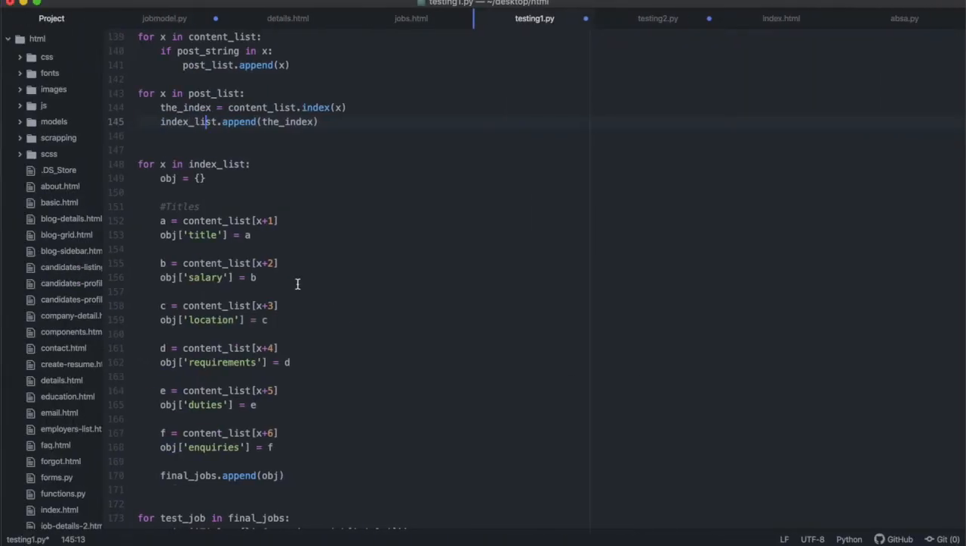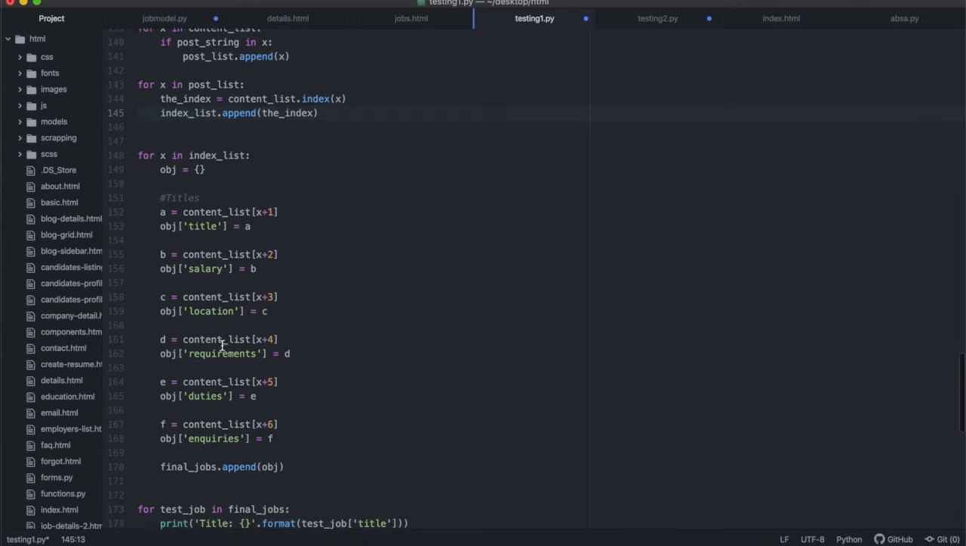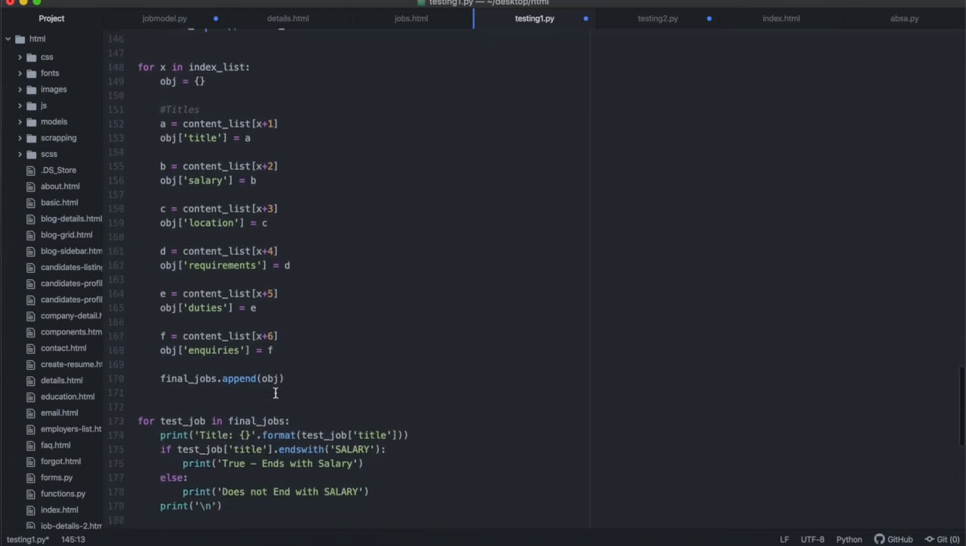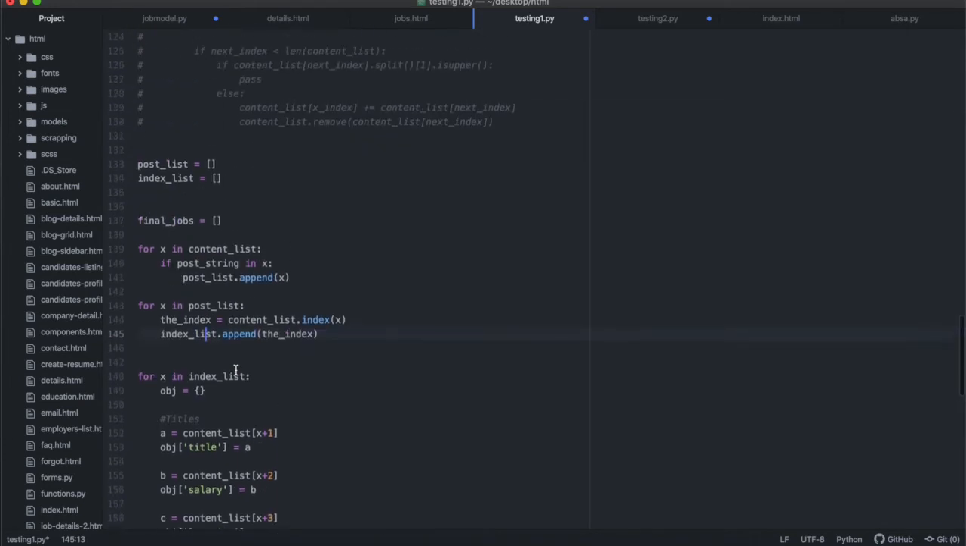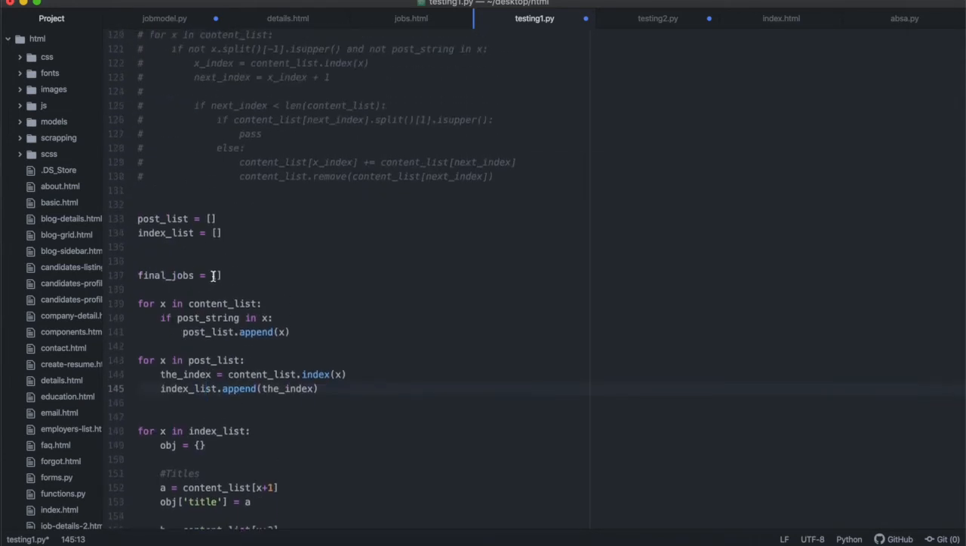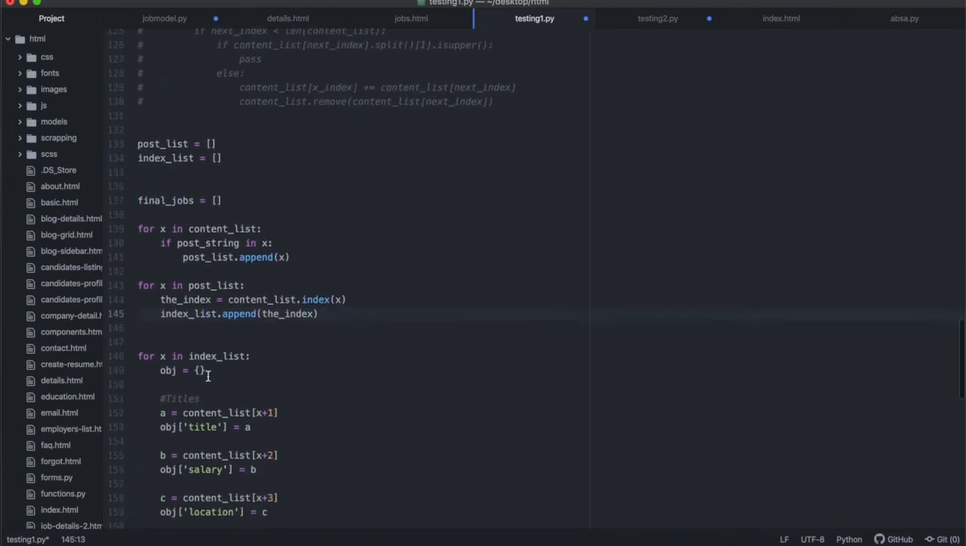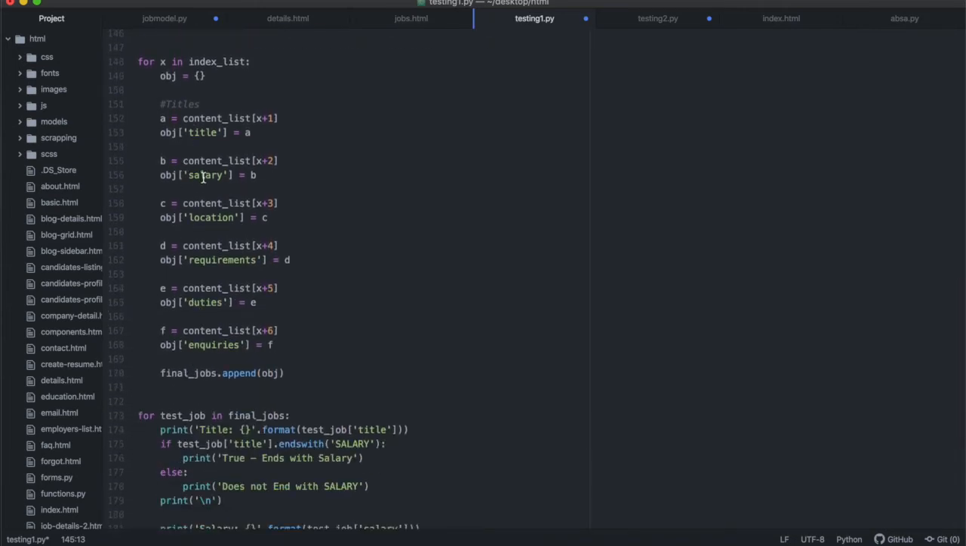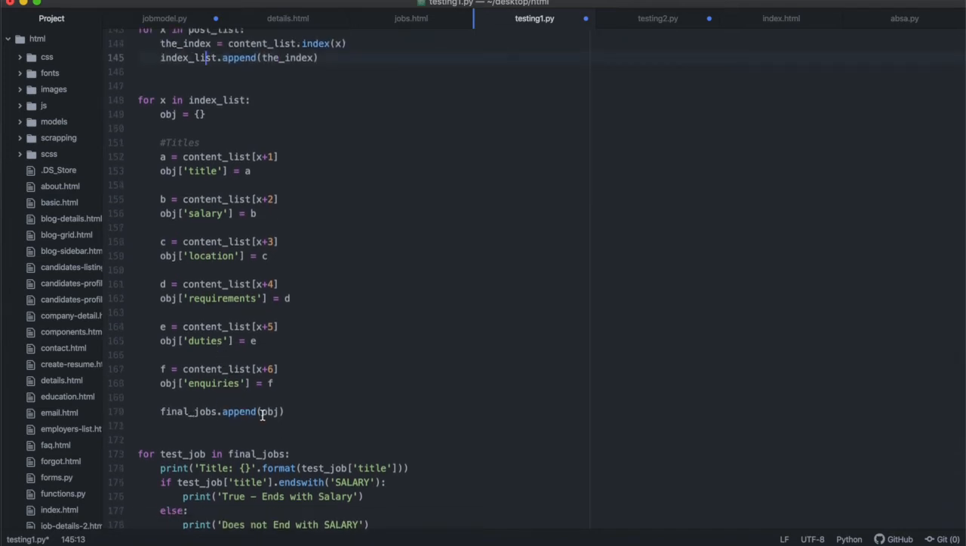So index plus 2 is going to be the salary, index plus 3 is going to be the location, plus 4 is going to be the requirements, plus 5 is going to be the duties, plus 6 is going to be the inquiries. And then I can say final jobs, which is that list I made over there. Now I've created the job object over here, with the title, salary, location and so on, and then I append the object to final jobs.